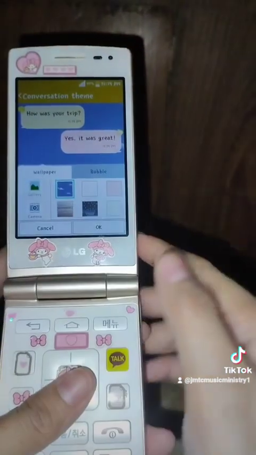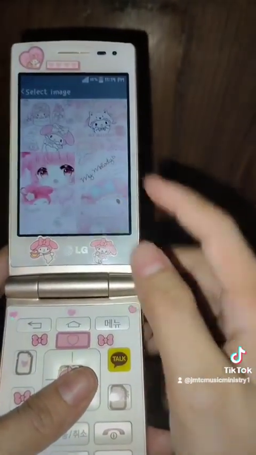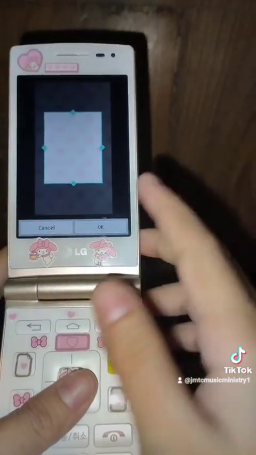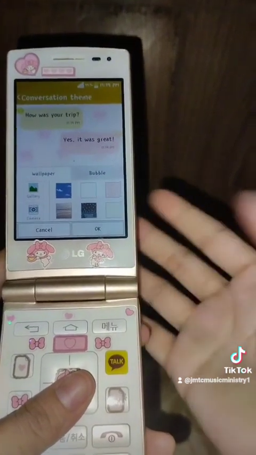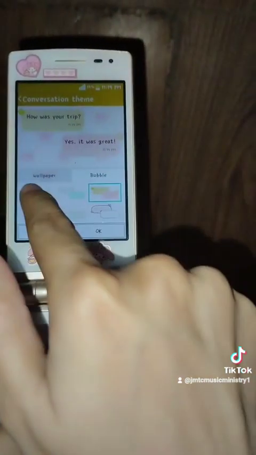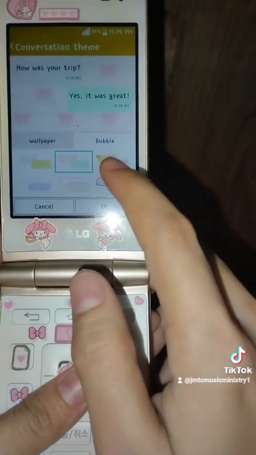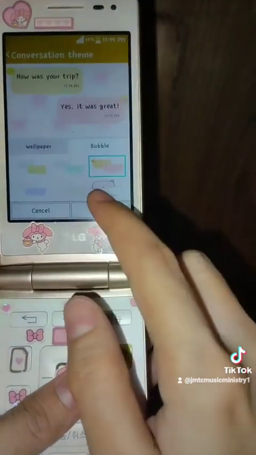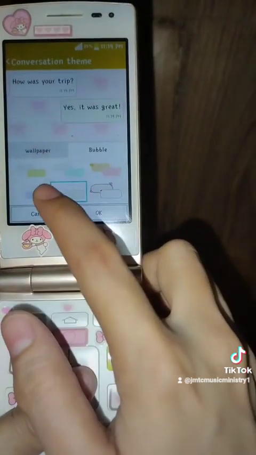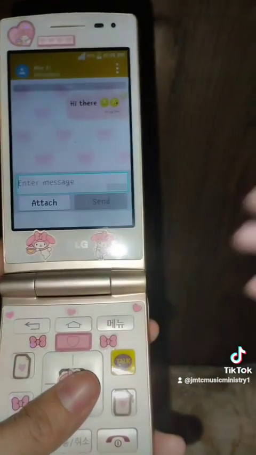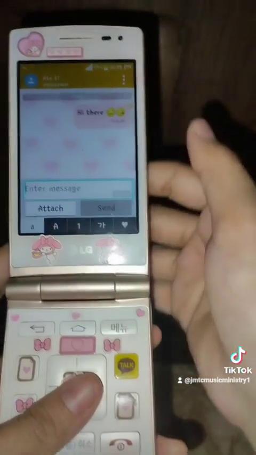By the way, I downloaded it from Pinterest, and I like this one, so I will use it. And also the bubble, you can change what you want, but for me the cutest thing is this one. So yeah, but we will try the other. So yeah, that's the way to change the theme for messaging.